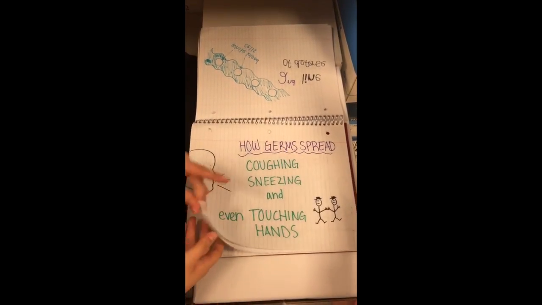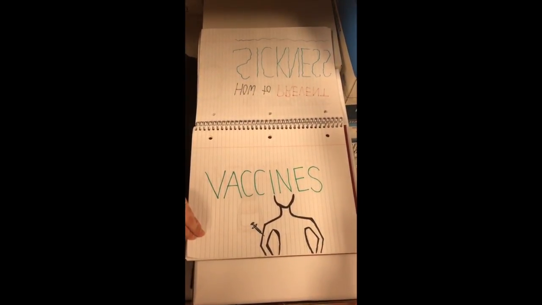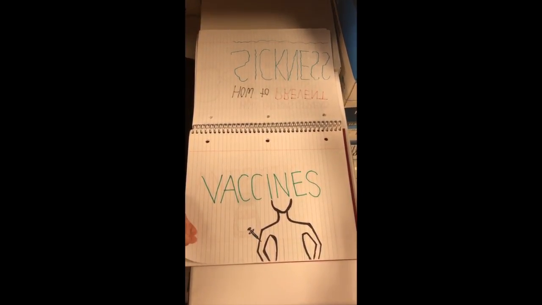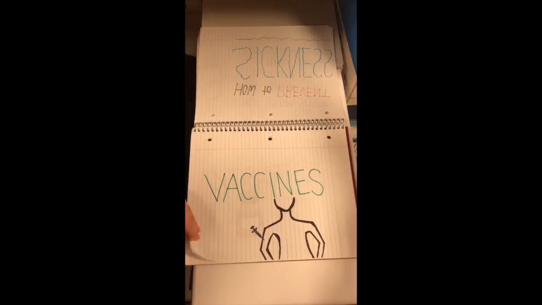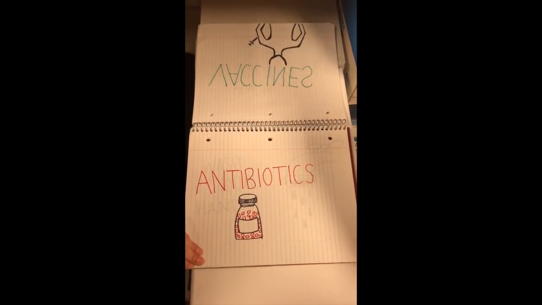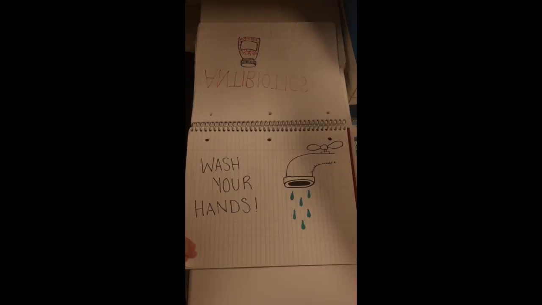Diseases can be treated with vaccines and antibiotics. Vaccines work by injecting a weakened form of pathogen or a similar but safer pathogen into a person's body in order to strengthen that person's immunity against a certain disease. Antibiotics work by killing bacteria without harming the person's body. Additionally, even washing hands can prevent the spread of diseases.